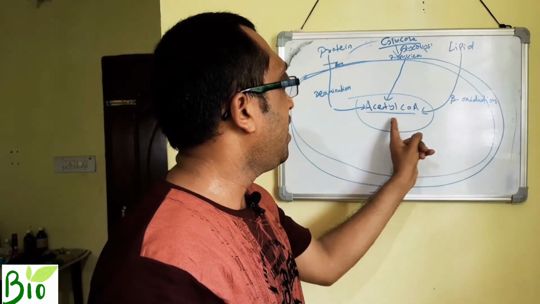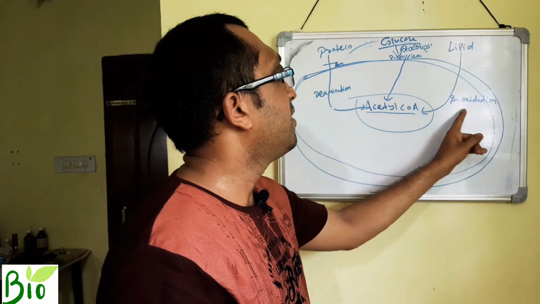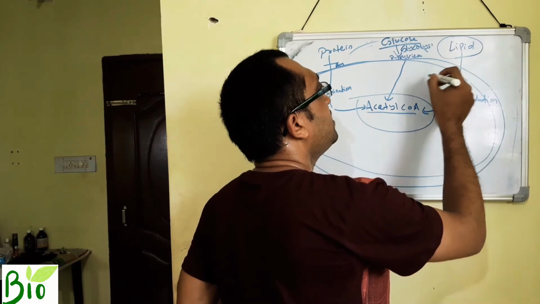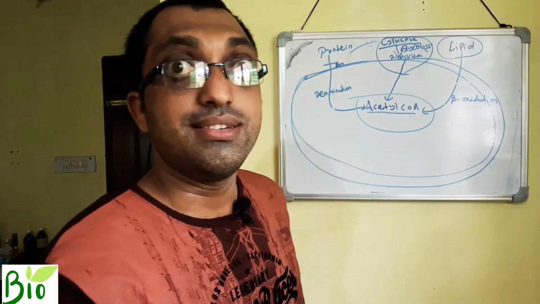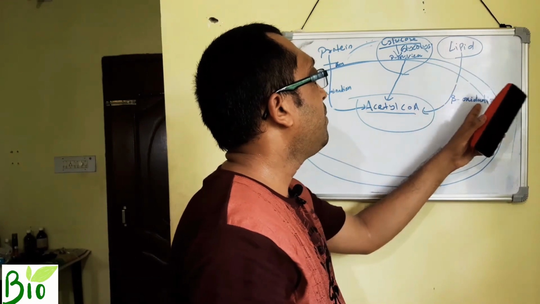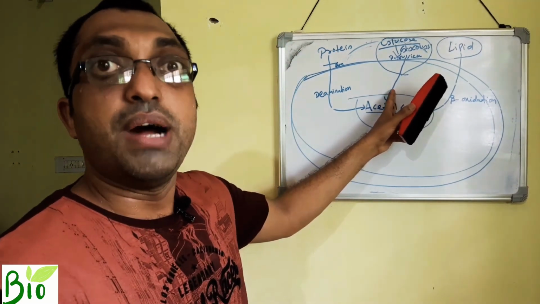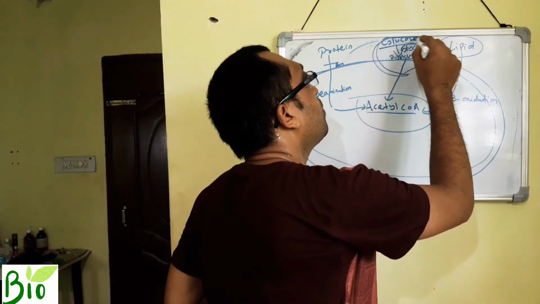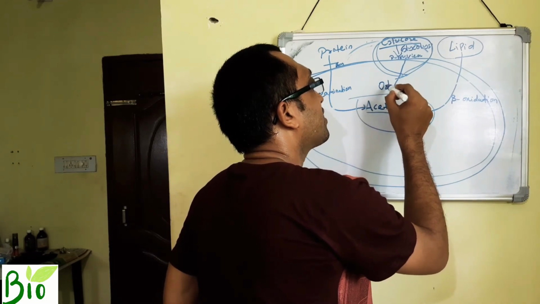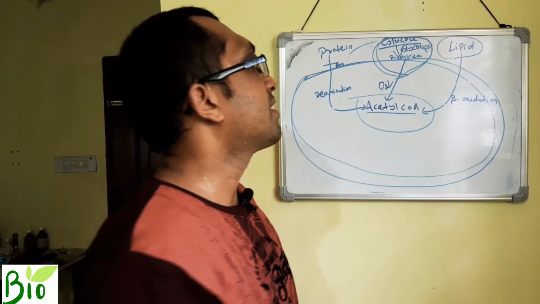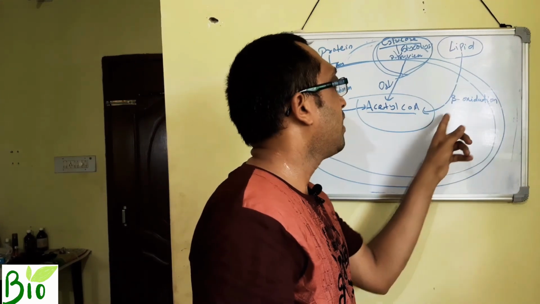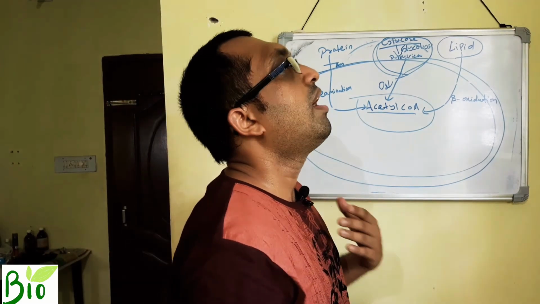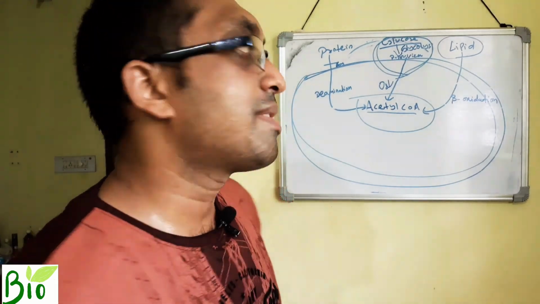Lipid enters into mitochondria and converts into acetyl coenzyme A by the process of beta oxidation. Remember, lipid provides much more energy than glucose. We will discuss in next videos. Lipid provides much more energy than carbohydrates. But the body permits the degradation of glucose more because it requires less oxygen. Lipid requires more oxygen to produce energy. So the body wants glucose always to give energy.